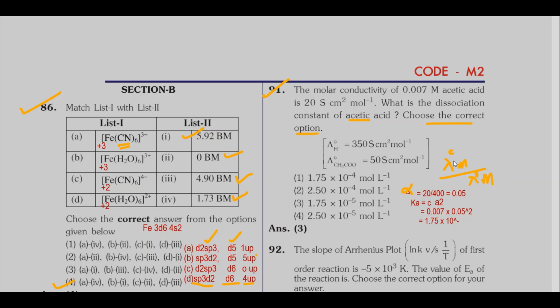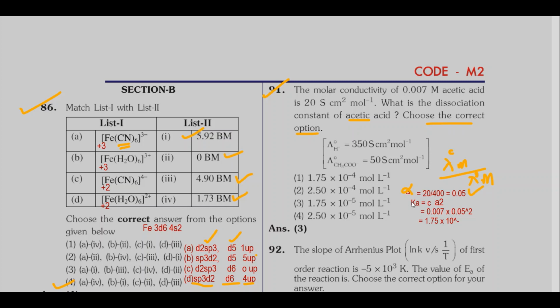Substituting the values. What is lambda Cm at a given concentration? What is the value of limiting molar conductivity? 20. Then lambda 0m, limiting molar conductivity, is given by the sum of the ionic conductances. 350 plus 50, 400. So we get the degree of dissociation as 20 by 400, equal to 0.05.